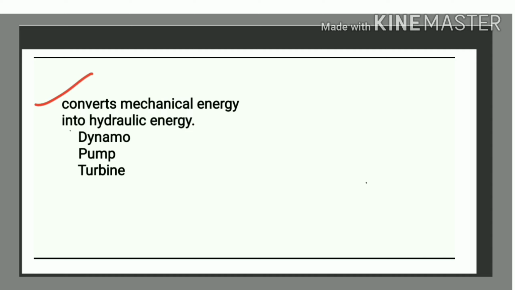Next, convert mechanical energy into hydraulic energy. So it's nothing but the pump. Mechanical energy into hydraulic energy.